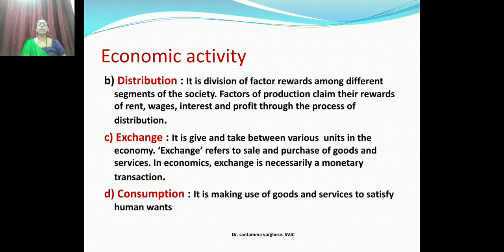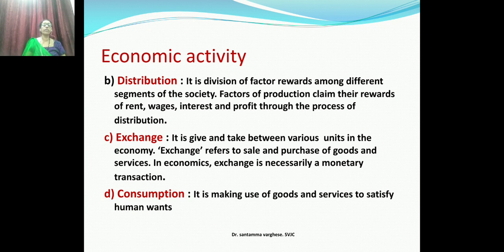Now the second economic activity is distribution. Distribution is a division of factors' reward among different segments of the society. Factors of production claim their reward of rent, wage, interest and profit through the process of distribution. When production happens, we have to distribute different rewards to the different factors, and that is distribution.